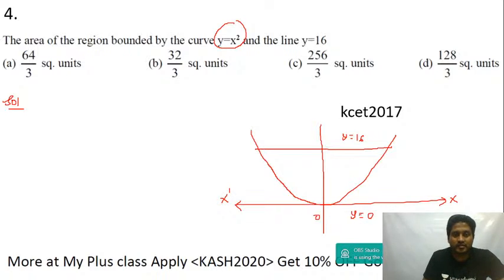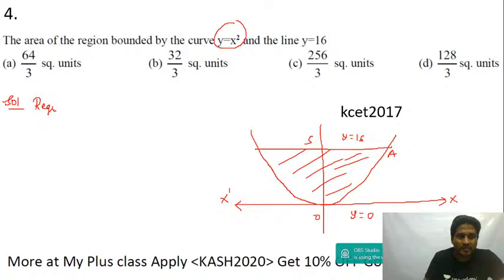So the area of the region bounded by y equal to x square and the line y equal to 16, I am supposed to find out this area. I'll find it only in the first quadrant and multiply by 2. Let's say this is O, this is S, and then this is A. So the required area is equal to 2 times the area of OAS.